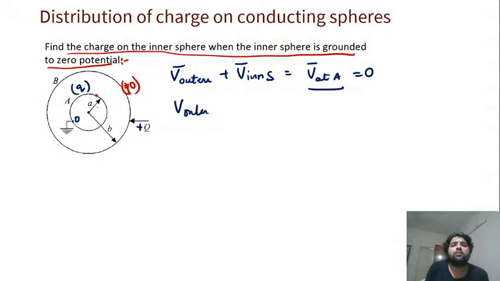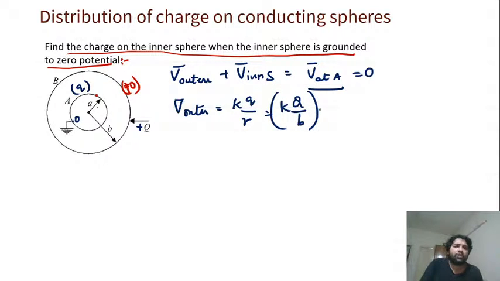What is the potential due to the outer shell? We know that once it reaches the shell, everywhere inside has constant potential equal to kQ by r. In this particular case, it is equal to kQ by b. Got it? That is the simple formula you can remember: potential is kq by r. So I got the outer potential as kQ by b, and the potential due to the inner sphere will behave like a point charge on the surface. How much will it be? kq by a.